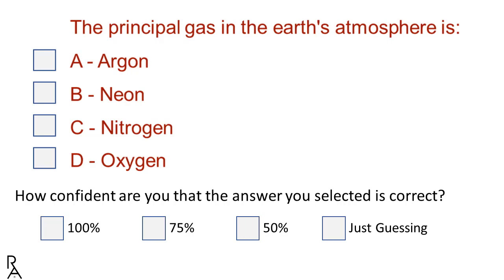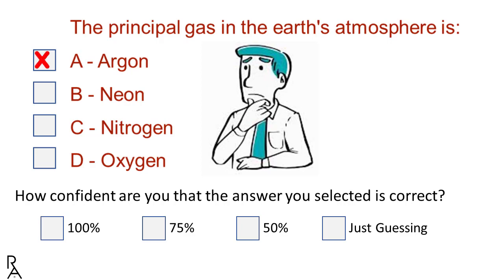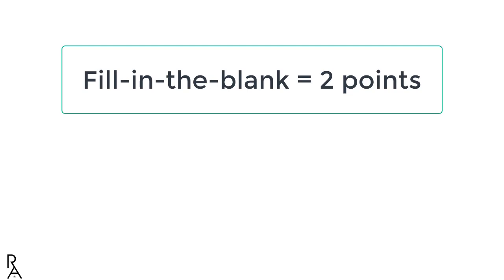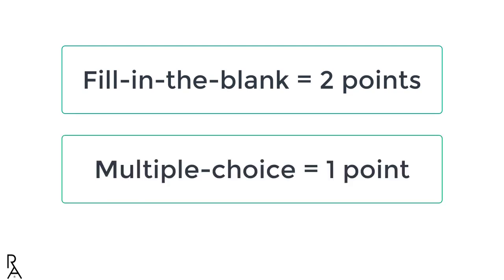These additional features of Muset address a second concern for multiple choice tests, which is the low level of knowledge that they demonstrate. The ability to recognize the correct answer from a list of 4 options falls far short of what is needed to recall the correct answer without any prompts. In light of this, Muset assigns 2 points to fill-in-the-blank answers and 1 point to multiple choice answers.